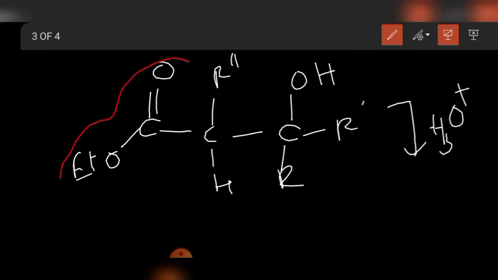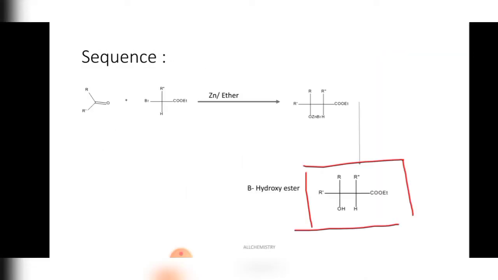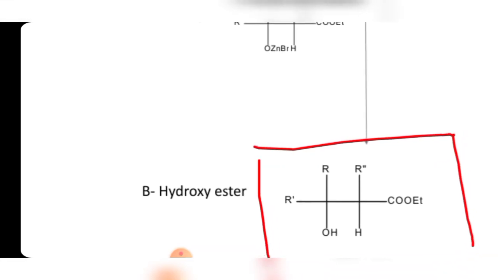This is the ester group, this is its alpha position and this is beta. So this is the beta hydroxy ester, which is the ultimate product of the Reformatsky reaction.